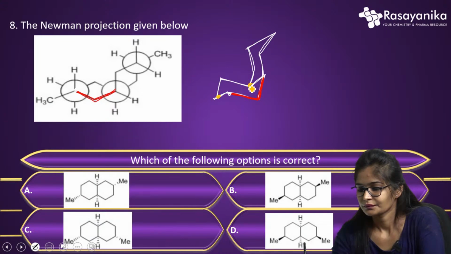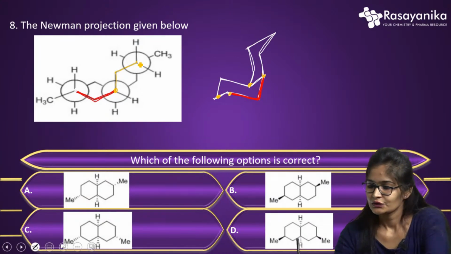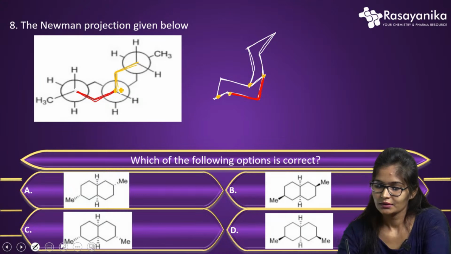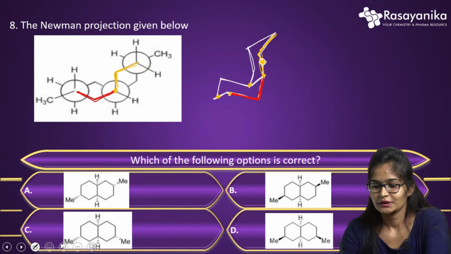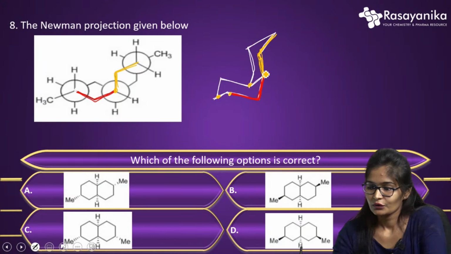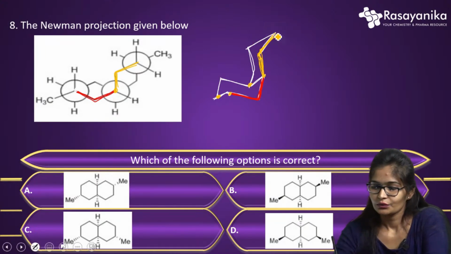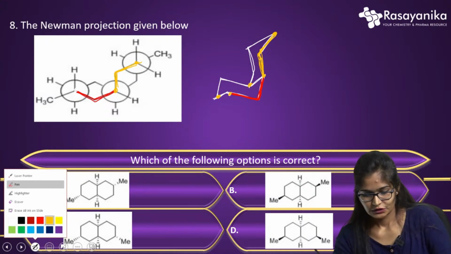To this front carbon, one more CH2 is attached. I have shown it with yellow color, this CH2. If I show this, then definitely it will be my front carbon, and to this the back carbon will be shown like this.